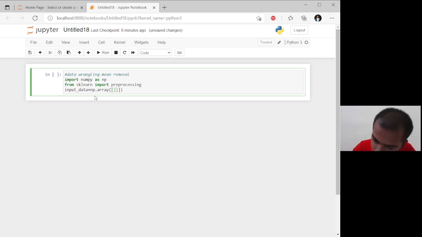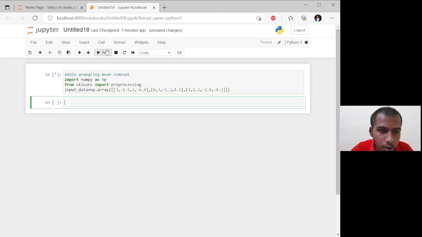Our data is 3, minus 1.5, 3, minus 6.4, then 0, 3, minus 0.3, minus 1.3, 4.3, 4.1, then the last row 1, 2.3, 2.9, minus 2.9, minus 4.3, and 3. Here we are giving the input data array.